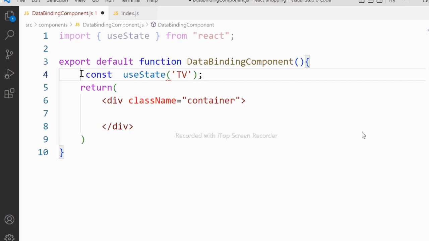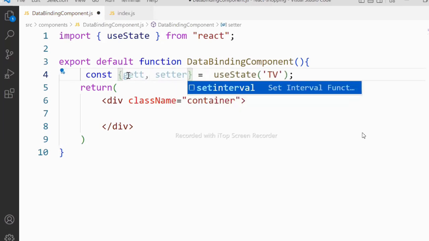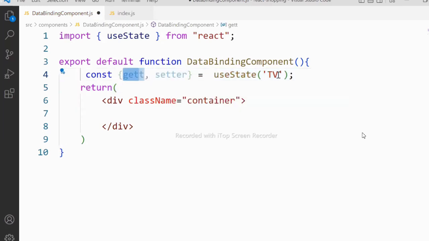In the curly brace, because it is array type now. useState is what type? Array type. So here we need a getter and here we need a setter. What getter will do, it will get this value. What setter will do, it will store the value into that location. That means state comprises two elements, one getter, another setter.